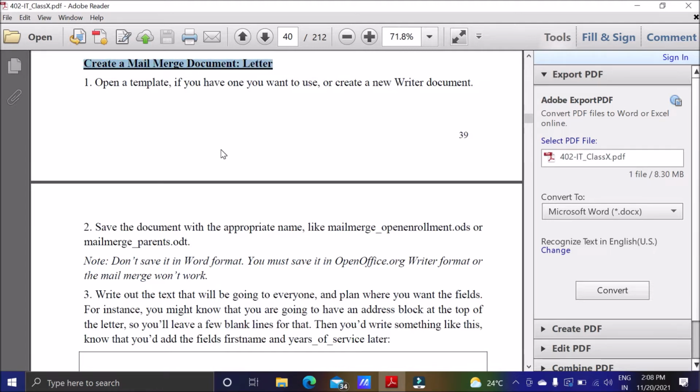Two things we are going to do. First, we will create the main document and then we will create the data source. We will merge the main document with the data source to create a merged document. So either we can open a template if we have, or we can create a new Writer document. So I'm going for a new Writer document.